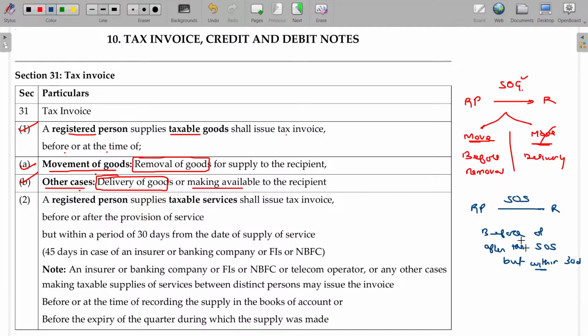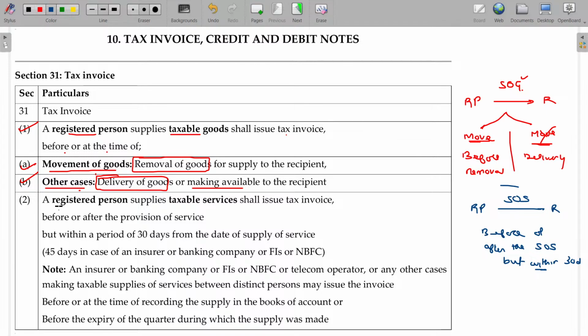Are you able to recollect this? Okay. Already we learned these two sections, along with the time of supply. So you have to link the tax invoice and time of supply, both. How should the tax invoice be? Already explained what the format and content of the tax invoice should be.